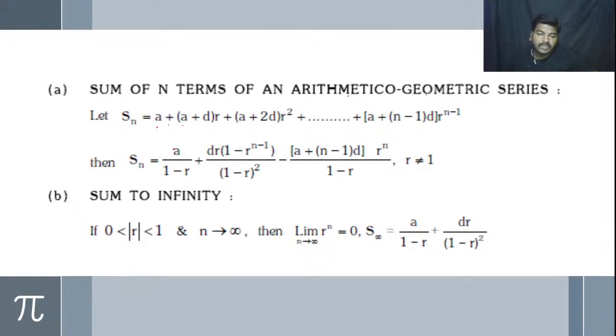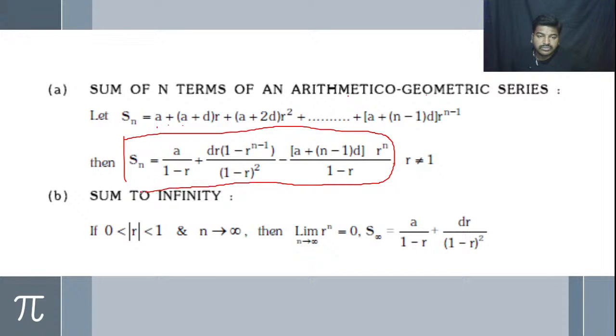To find the sum, here we have the S n formula for the arithmetic geometric series, that is S n is equal to a divided by 1 minus r plus d r into (1 minus r power n minus 1) divided by (1 minus r) square minus (a plus (n minus 1) d) divided by (1 minus r) into r power n, where r should not be equal to 1. If r is equal to 1, what happens? The formula does not exist because it forms an indeterminate form.